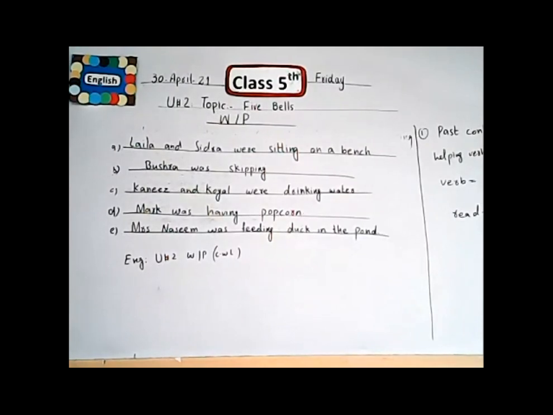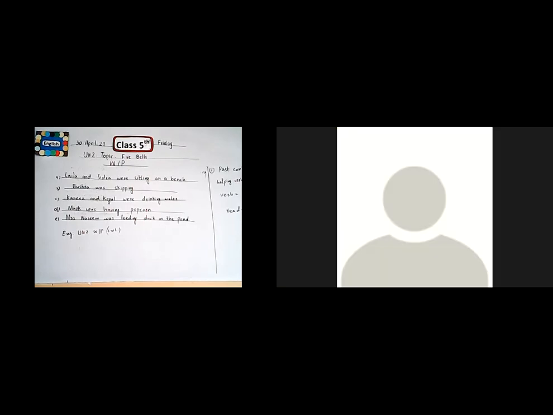Now students, show me your books. Have you completed your books? Show me your books. Yes, Aruj Fatma, very good. Yes, Muskan, show me your book.